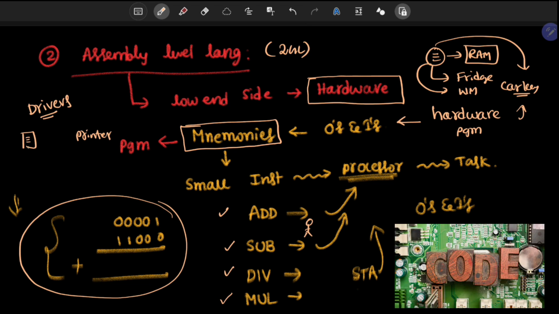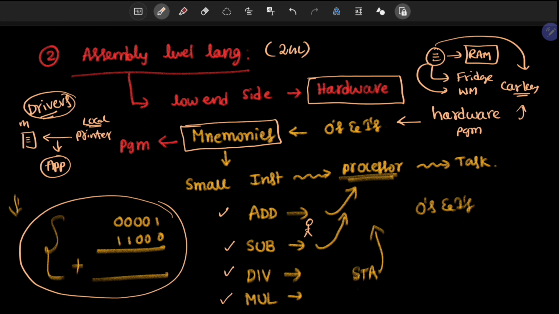Okay, and you want to take a print from the printer. You need to install one app from the Play Store. Okay, so that app is nothing but what? It is a driver between your mobile as well as your local wireless printer. Okay, so in a similar manner, to define any kind of hardware application, we needed assembly level language.